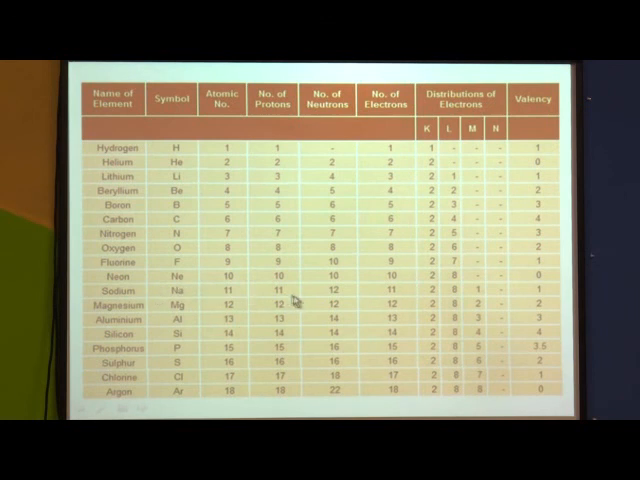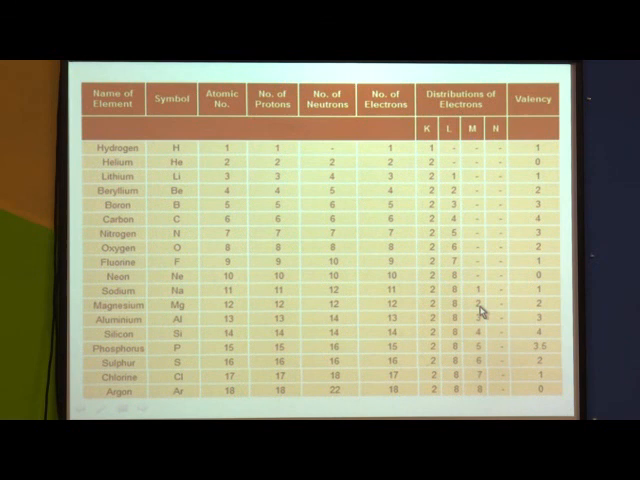Next element is sodium with 11 electrons. The arrangement of electrons is 2, 8, 1. Now, here the second shell is also completely filled. So, the remaining 1 electron goes to the third shell, that is M shell. So, the valency is 1.